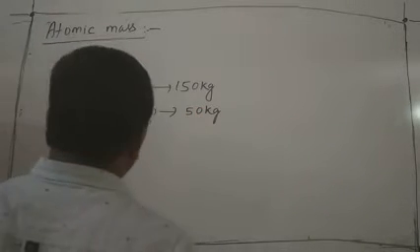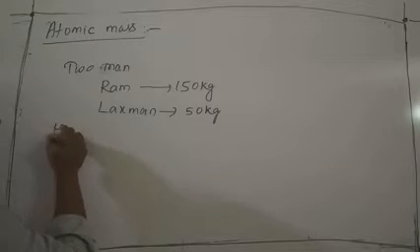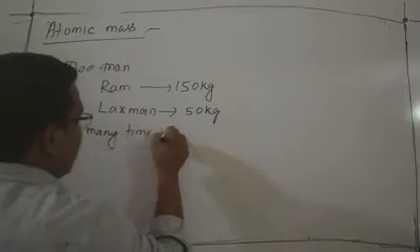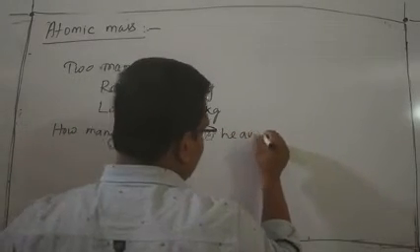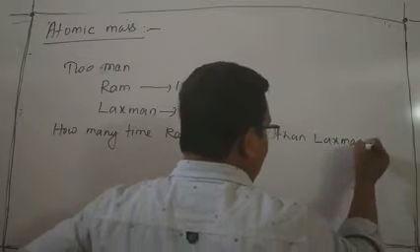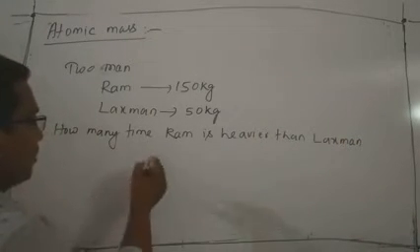Suppose a question is asked: how many times Ram is heavier than Lakshman? Then how can you find out the number of times?